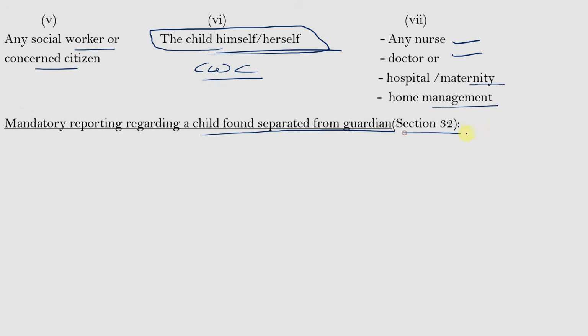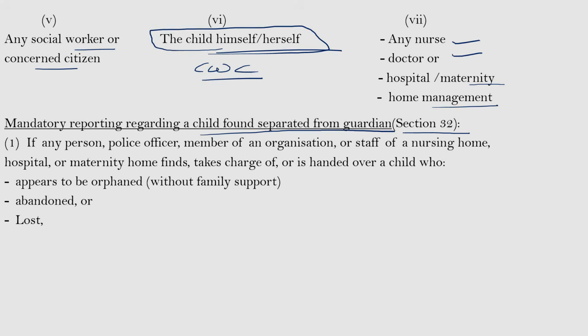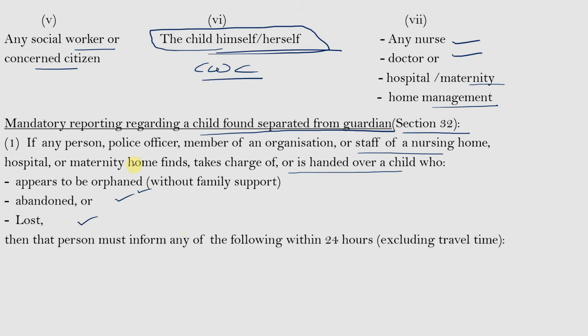Section 32 explains those children who are found separated from their legal guardians. If any person, police officer, member of an organization, or staff of a nursing home, hospital, or maternity home finds, takes charge of, or is handed over a child who appears to be orphaned, abandoned, or lost, then that person must inform the following within 24 hours.